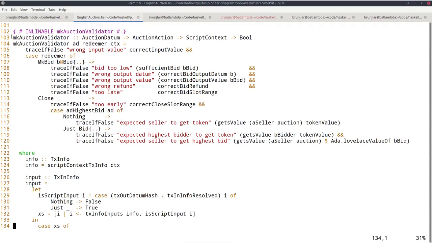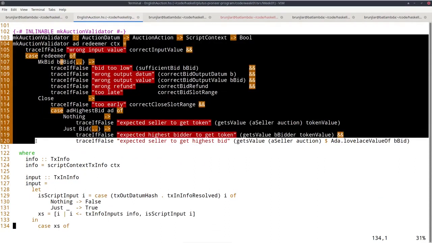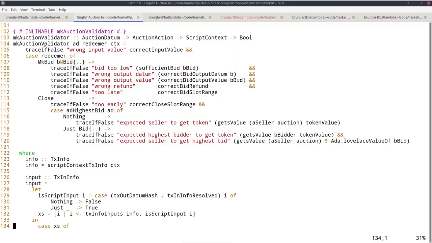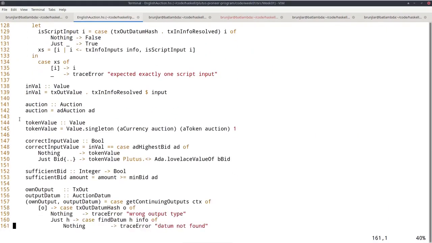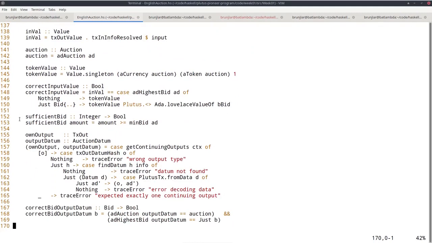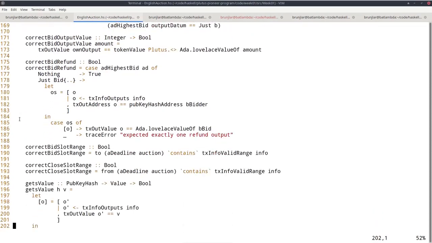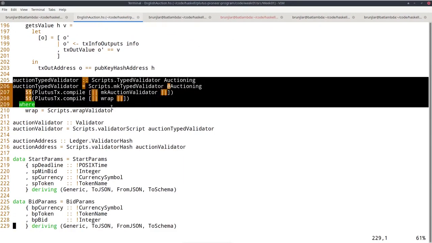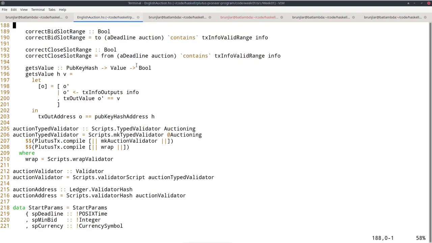And here, this is the heart of the on-chain code. So this defines the script, the logic of the script that validates whether a transaction is allowed to spend a given output sitting at this auction contract. So there are various helper functions here to do that. And then here, this is where the compilation happens. So this function I just showed you is just Haskell, but then here we use something called Template Haskell to activate a GHC plugin that then compiles this Haskell code to Plutus Core.